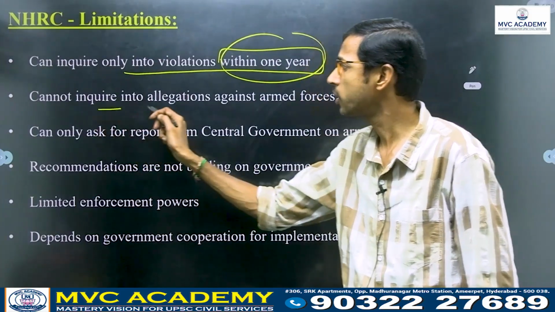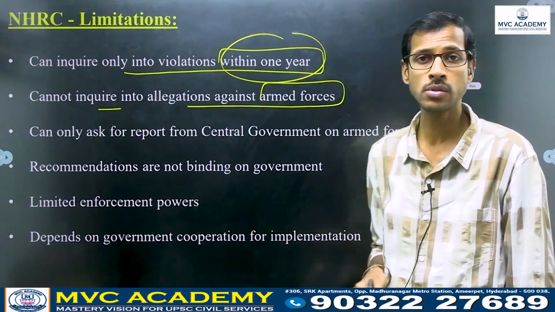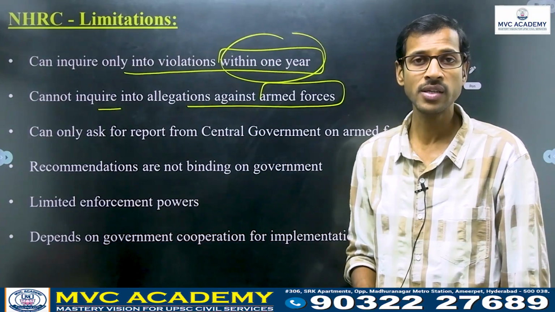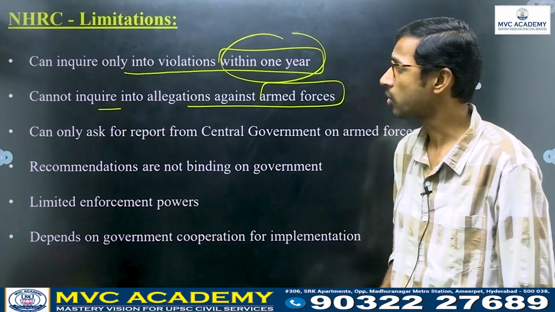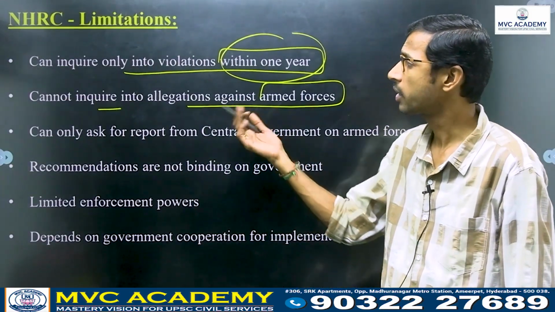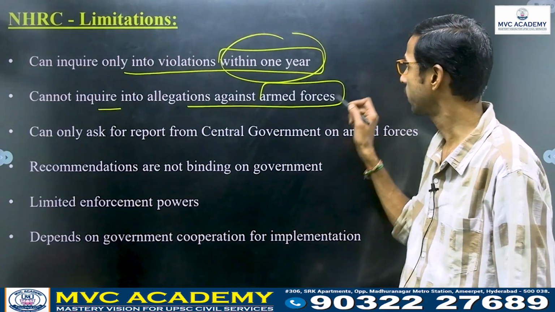It cannot inquire into allegations against armed forces. Whenever armed forces personnel have committed violations of human rights, NHRC can't inquire, right? That is the case here.